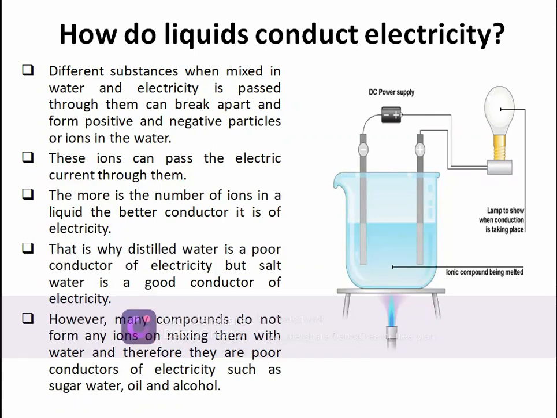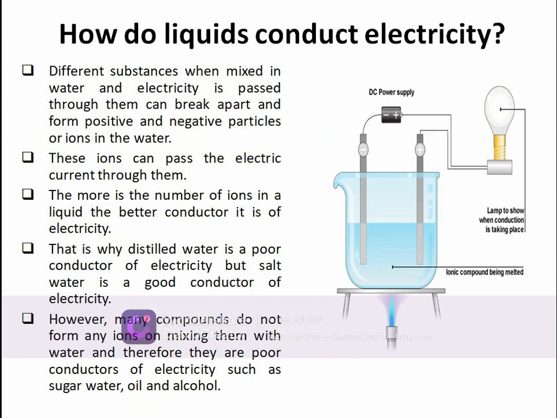The electrolysis phenomenon will take place, and the positively and negatively charged ions will be dissociated, as we have learned in the electrolysis part. When the electric current is passed through them, these ions will carry the electricity with them from positive to negative, negative to positive, like we have understood in the case of electrodes and electrolysis. This is how liquids conduct electricity.